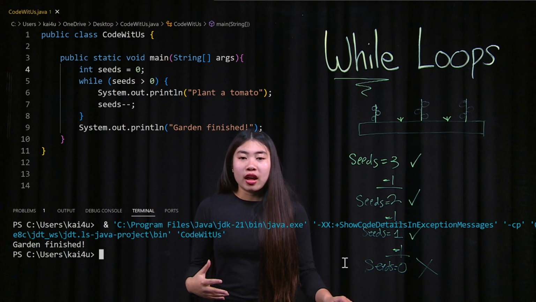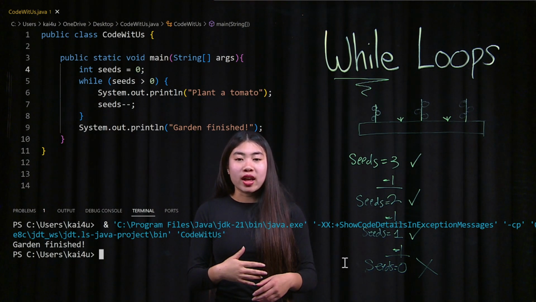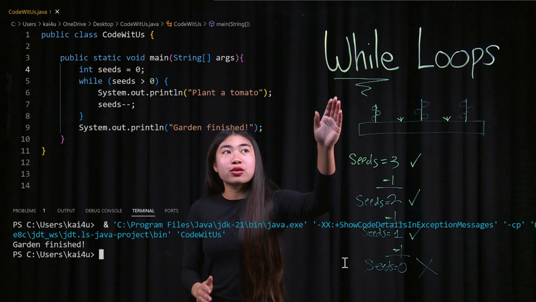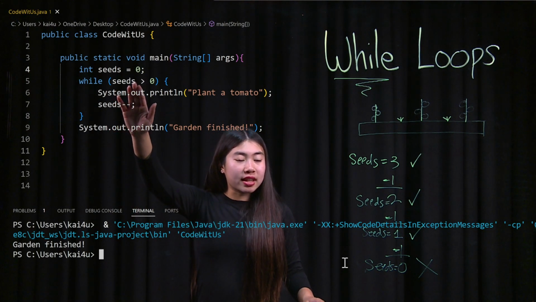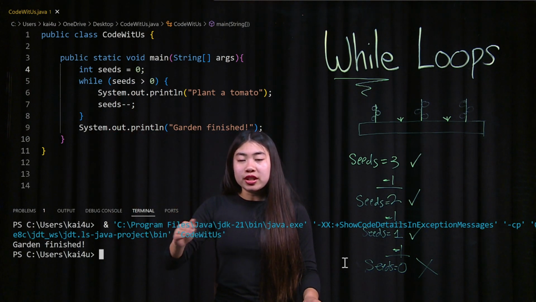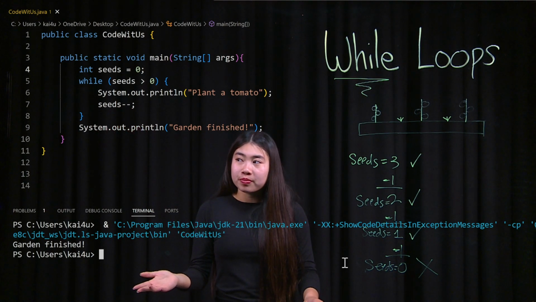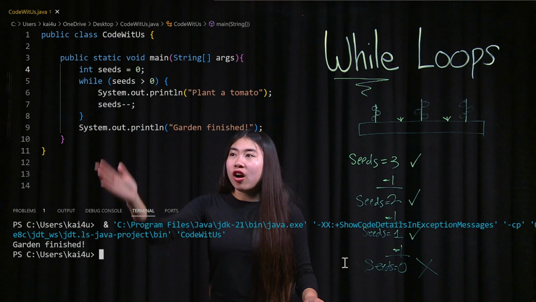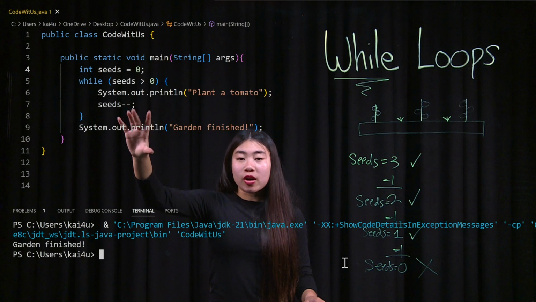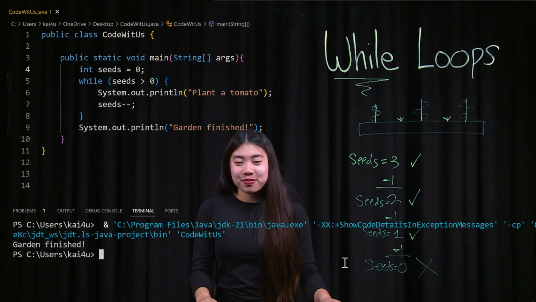So basically, while loops are a really powerful tool, and it's one way that we can loop through things. It's a looping structure. We use the while keyword, we use a conditional, and one important thing is that we have to remember to decrease our counter, in this case seeds, so that we don't get stuck in a while loop. And after that, while our conditional statement is true, we can run this block of code for a long time, as long as the conditional is true.